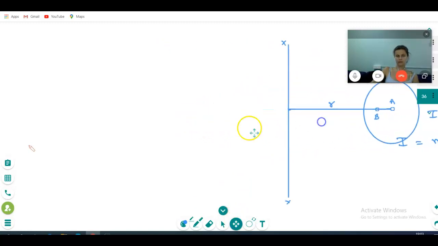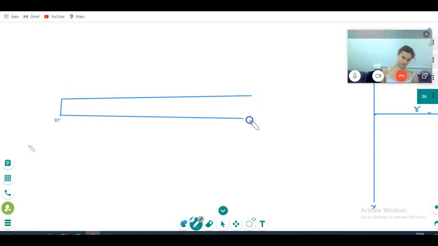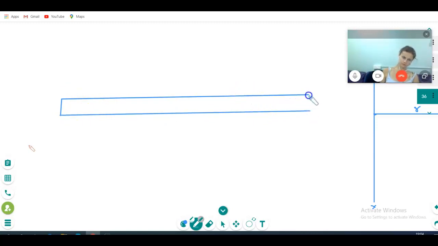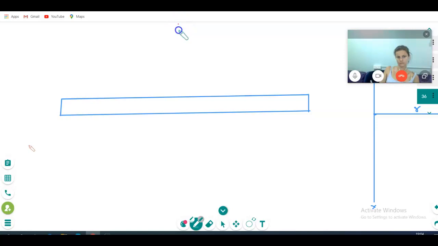Now suppose this is a thin rod. I want to rotate it about an axis passing through its center.